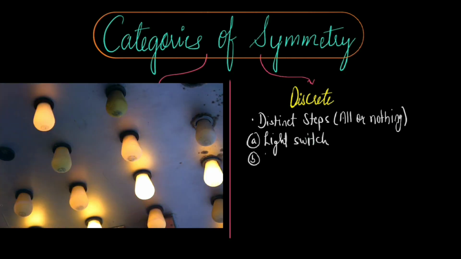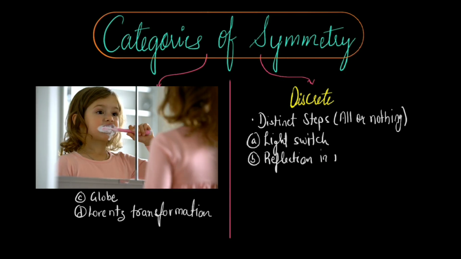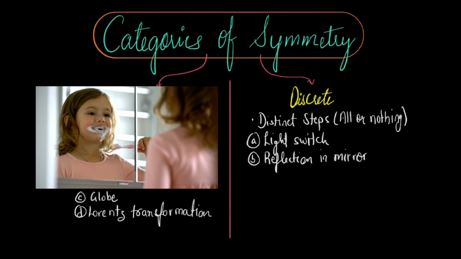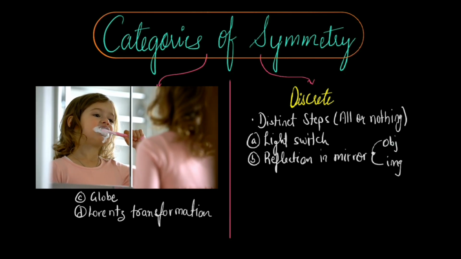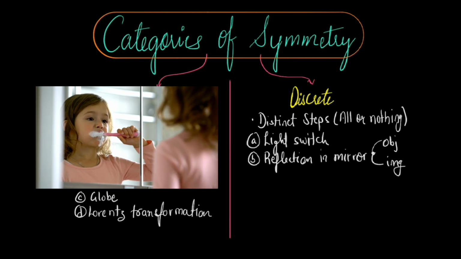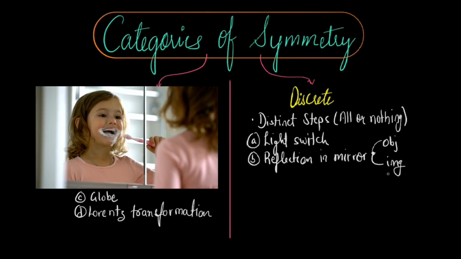Another example is the parity-identity pair of rotations. Think of looking in a mirror. So that means you are either looking at yourself, which is the identity, or your reflection, which is the parity, a flipped version. So there is no in-between state. It's either you or your image. There is nothing in between.